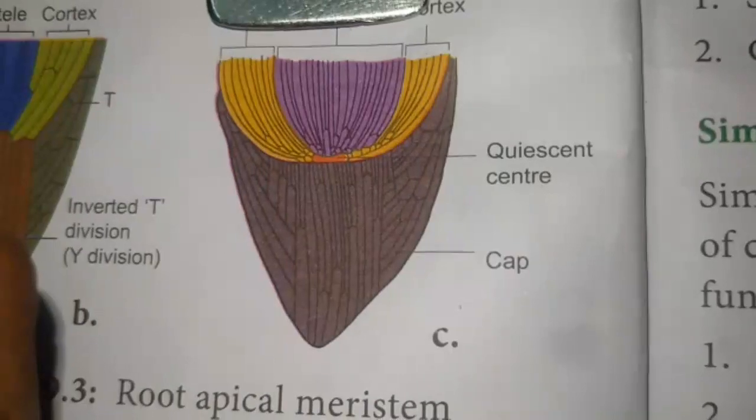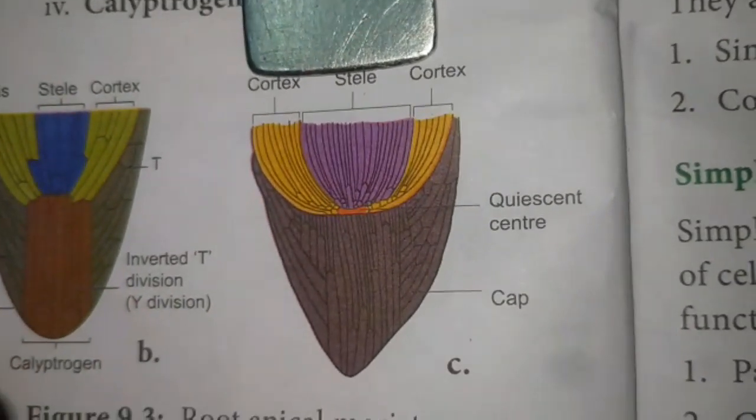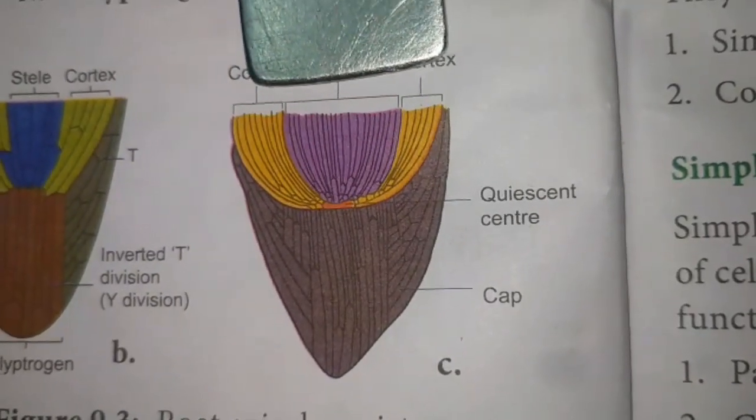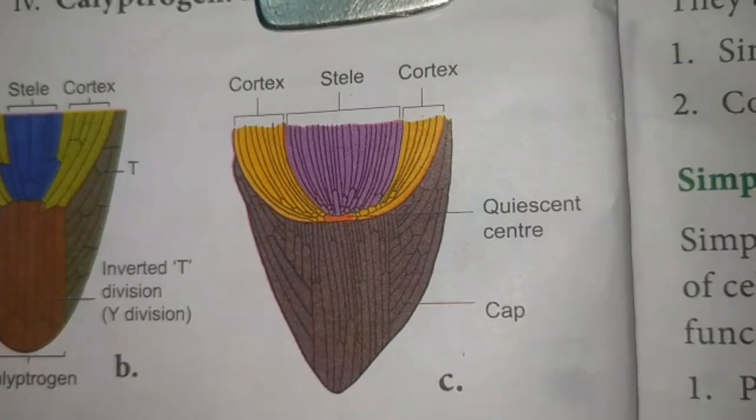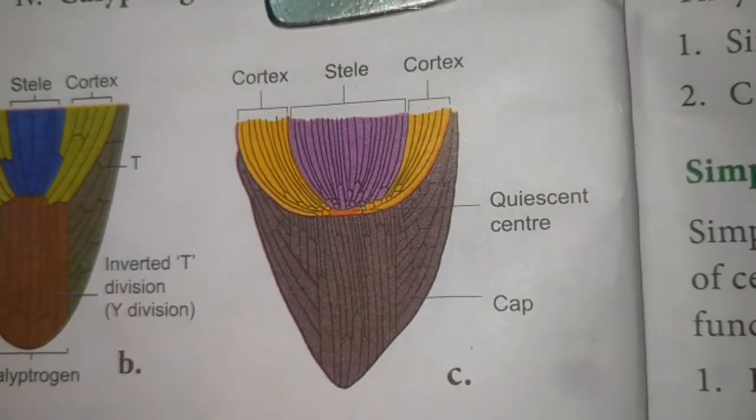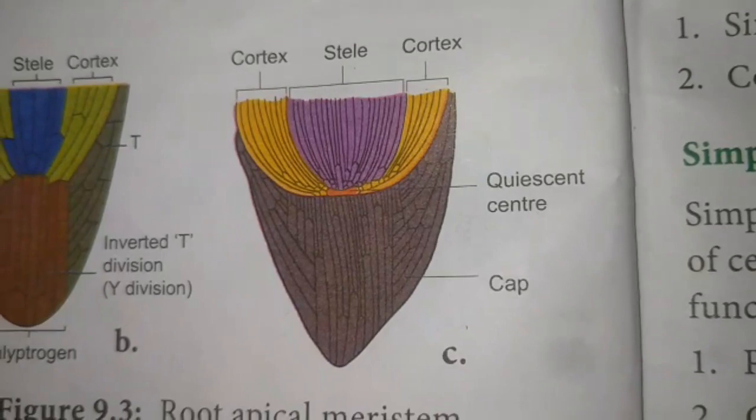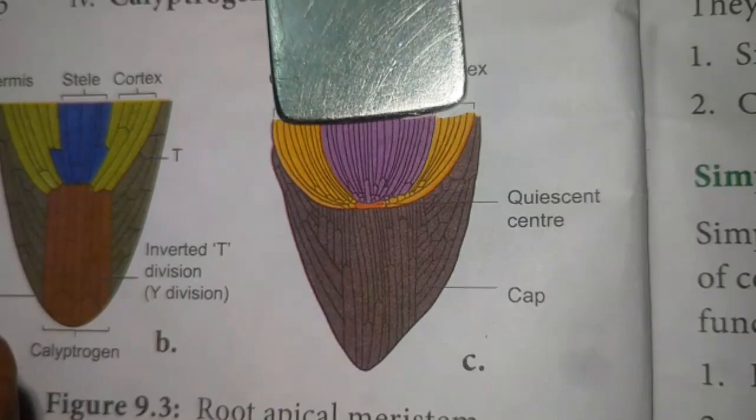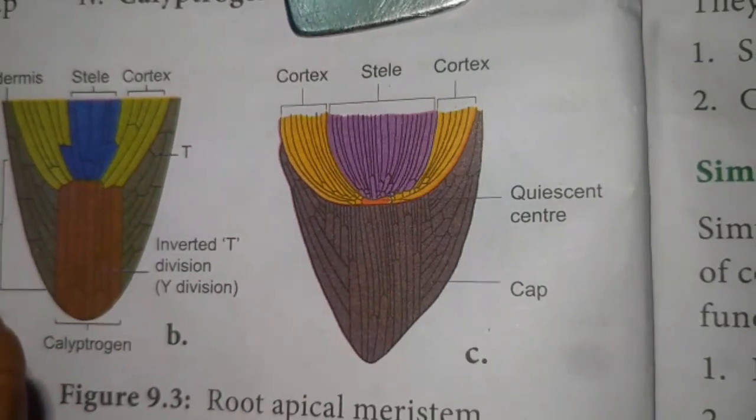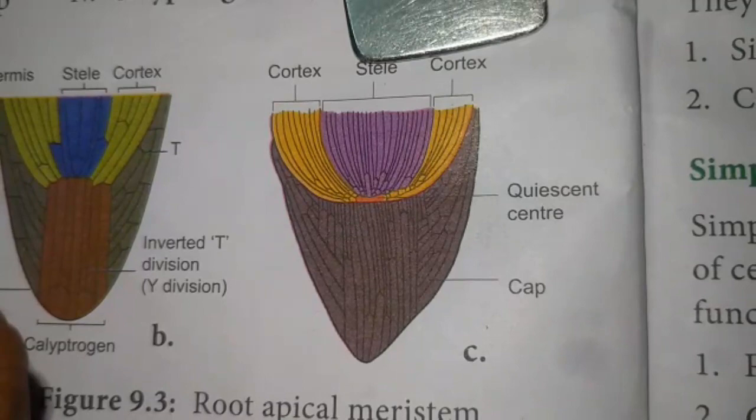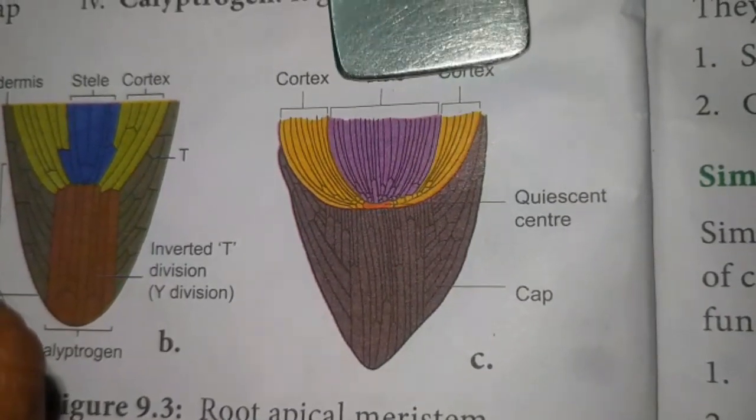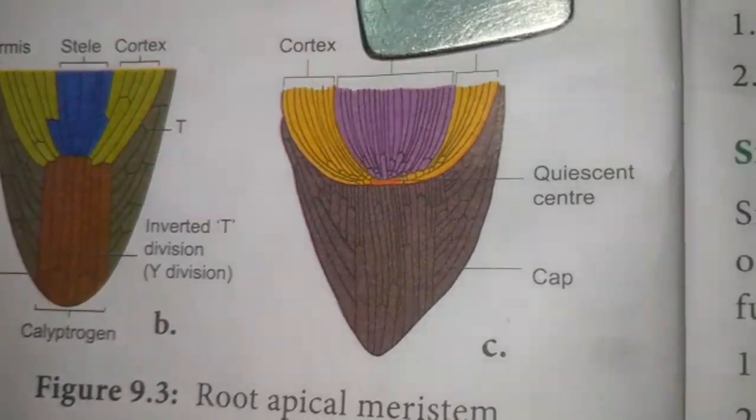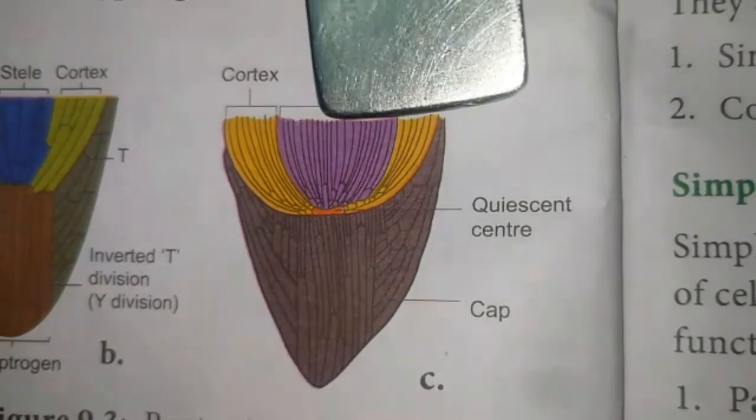The last one is the quiescent center concept. The quiescent center concept was proposed by Clowes in the year 1961 to explain the root apical meristem activity. This center is located between the root cap and the differentiating cells of the root. Differentiating cells are cortex, epidermis, and the steles of the root. The apparently inactive region of the cells in the root promeristem is called the quiescent center.